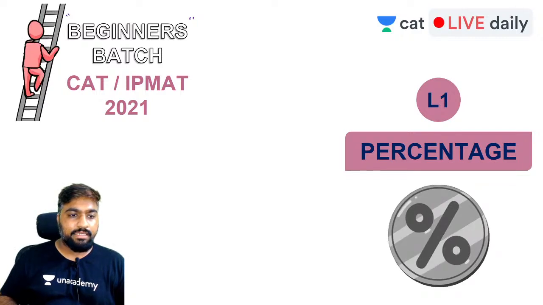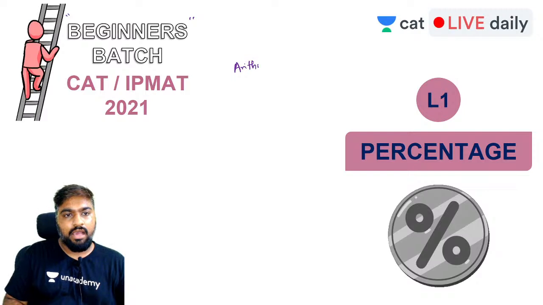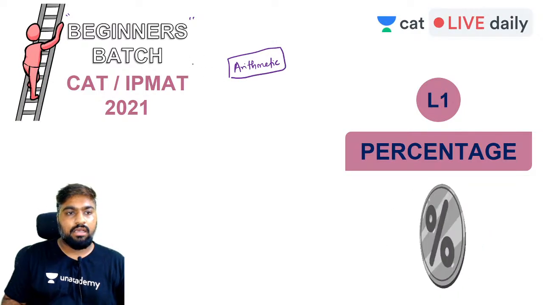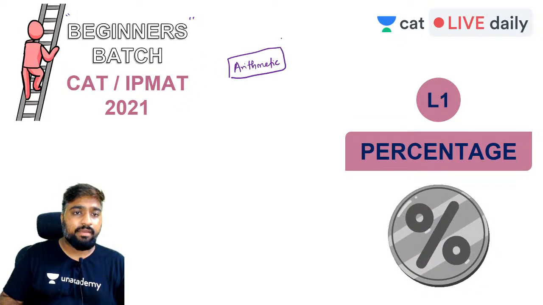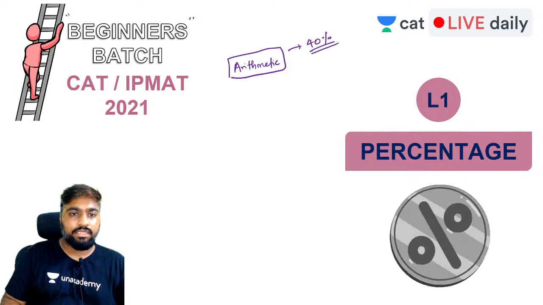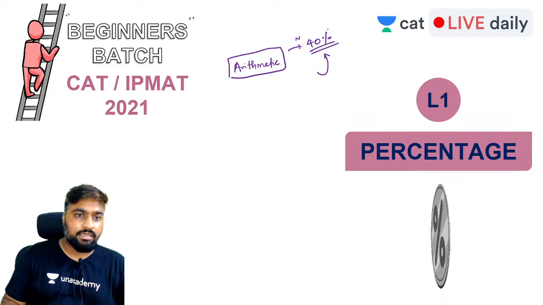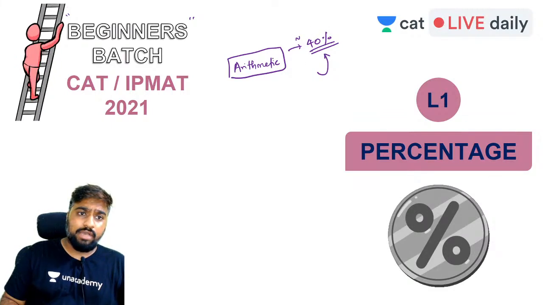So percentage is a part of arithmetic, and arithmetic is one of the most important concepts in CAT as well as in IPMAT. About 40% of your entire question paper is devoted to arithmetic.